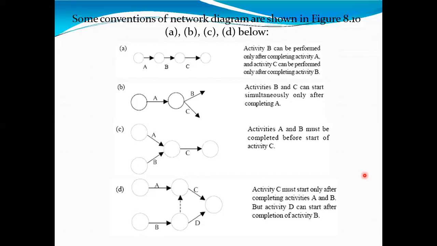So in the second diagram, activity A is the preceder and activities B and C are succeeders. What does it indicate? It indicates that activities B and C can start simultaneously, because they are leaving from the same node, at the same point. That second node may be called a burst node.